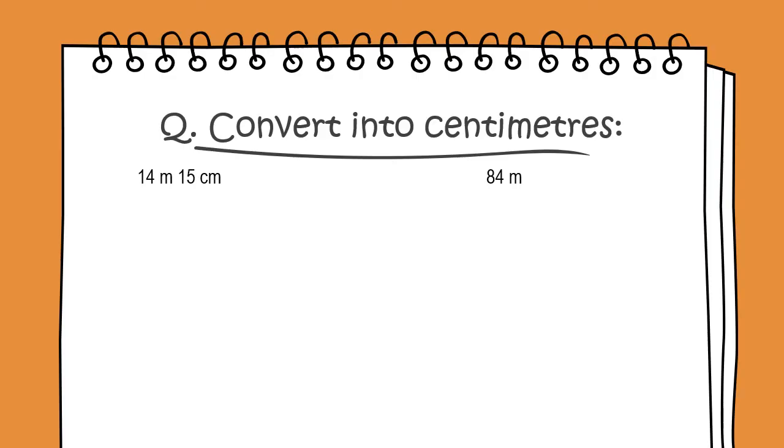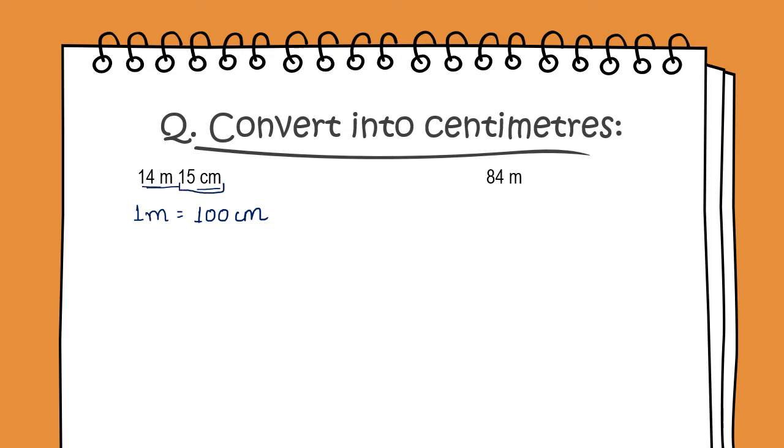The question given here is to convert into centimeters. The numbers given to us are in meters and centimeters, and we have to convert this into centimeters. The relation between meter and centimeter is 1 meter is equal to 100 centimeters. As you can see, 15 centimeters is already in centimeters.